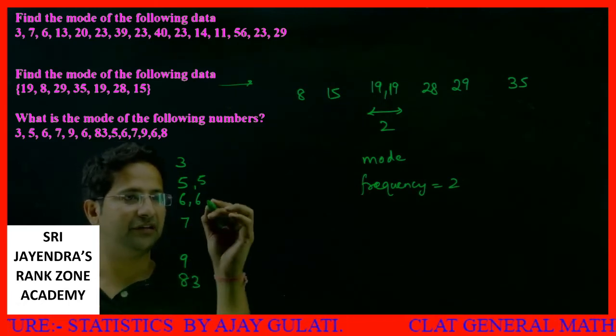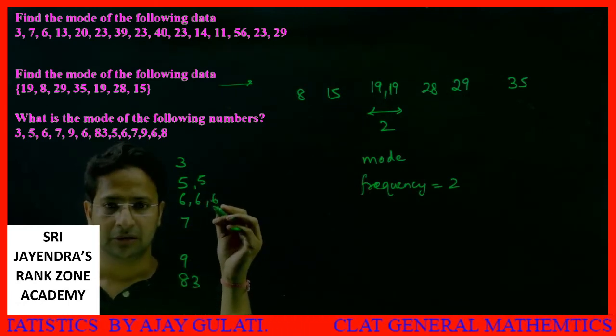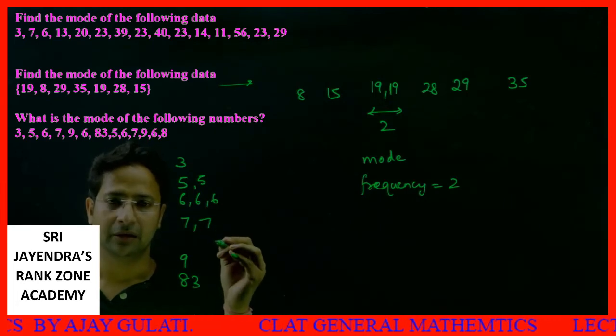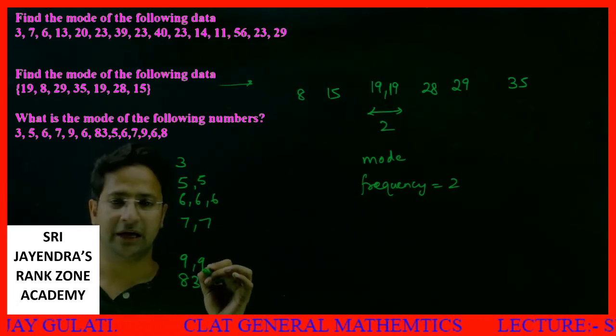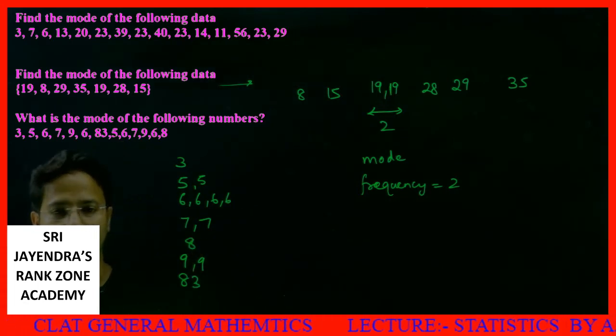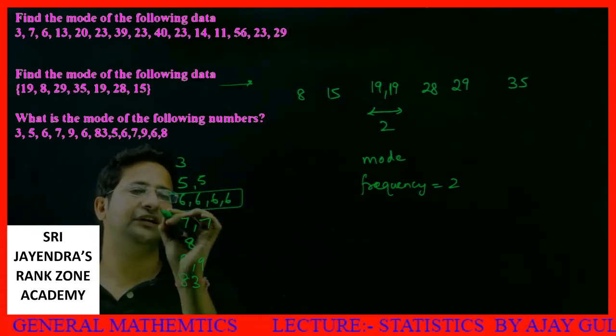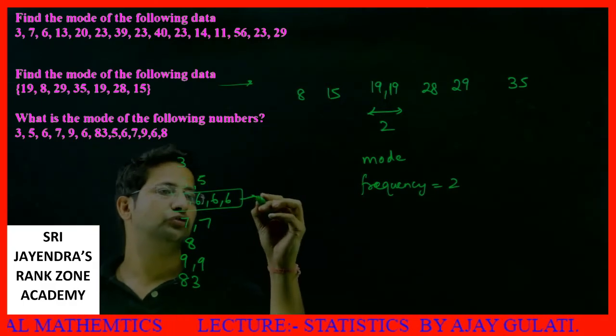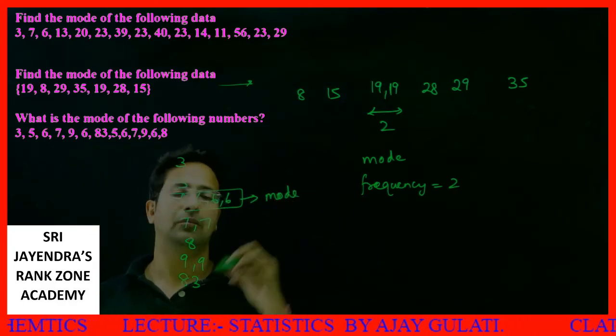After 5 it is 6 again, then 7 again, then 9 again, then 6, then 8. So from here what do I observe? I observe this 6 has been repeated the most number of times. So this is our mode.